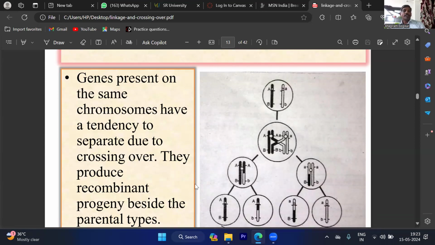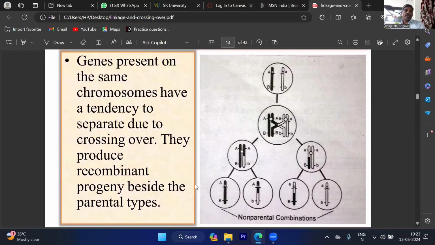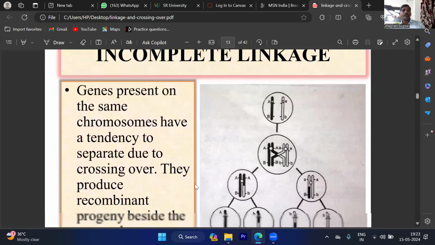That's why the linked genes separate and form different combinations. It shows different gametes are formed at the time of gametogenesis. If a gamete has different genes, definitely we expect a new combination in the next generation. That indicates what?